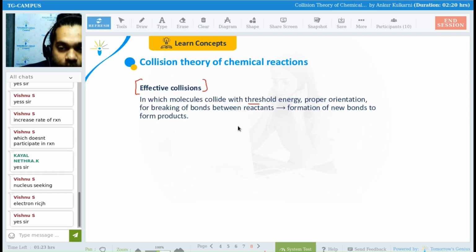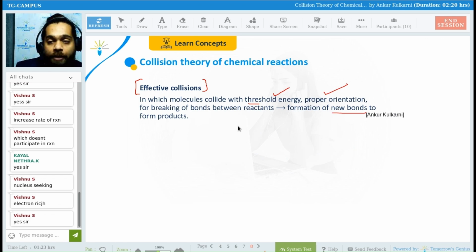Okay, now look over here. So write down the effective collision. It is nothing but when molecules collide, they reach the threshold energy. What is required? Threshold energy, proper orientation, and they form new bonds to form products. That is nothing but effective collision.